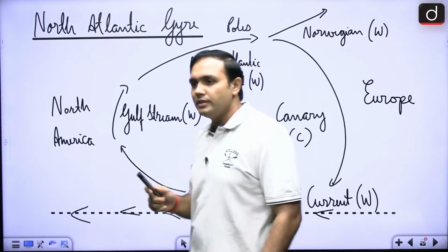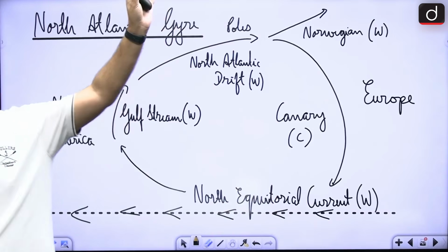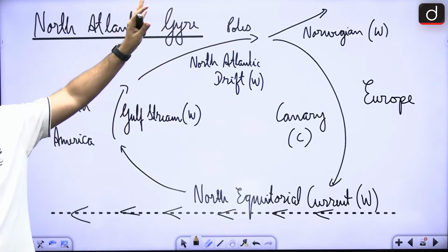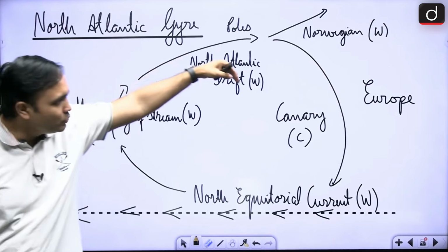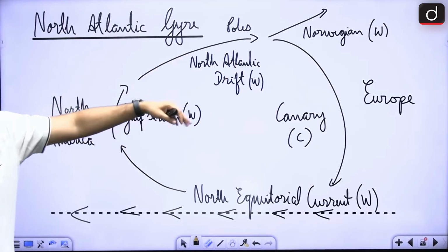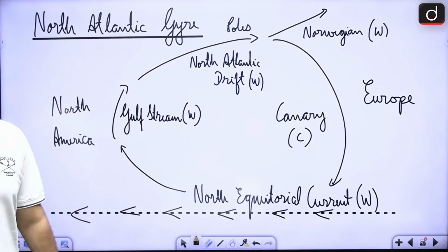This is one of the reasons that people are able to live so high up around the Arctic Circle, right? So the Norwegian current is very, very important. Now, as we move towards the European section, there is the Canary current that is a colder current, right? So this is the North Atlantic gyre.